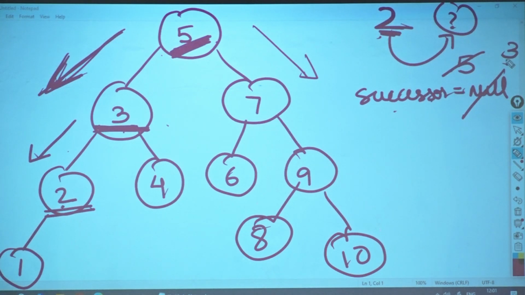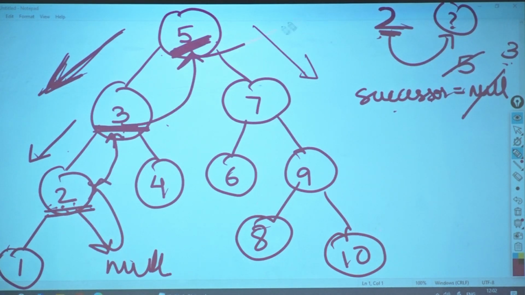Okay. Now, on the left hand side it would be less. So will I go on the left hand side? No. Should I go on the right hand side? Because it's a recursion. I have to go somewhere. So where will I go to? I will go to the right hand side. Will I get a null over here? Yes. Will I return back from here? Yes. I will return back to my callee. I will return back to my callee. I will return back to main. Who is the successor? 3.